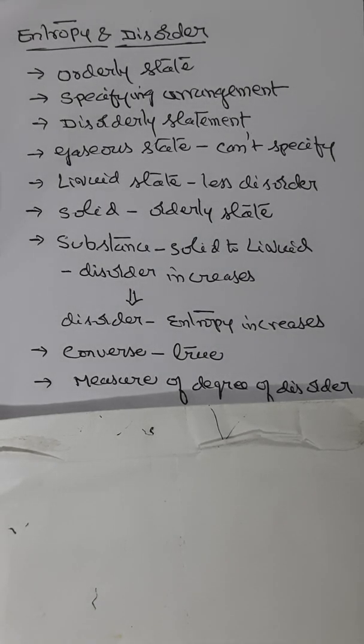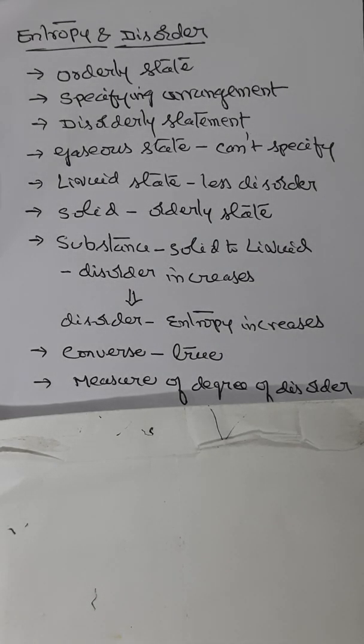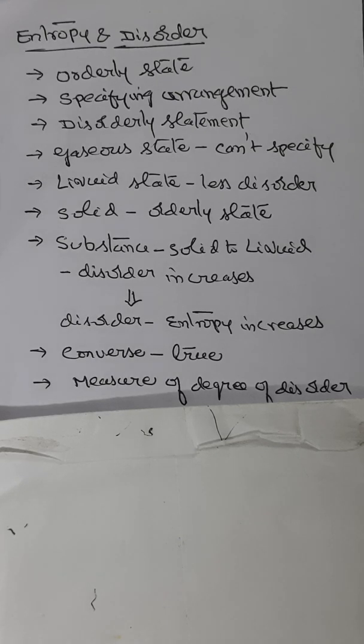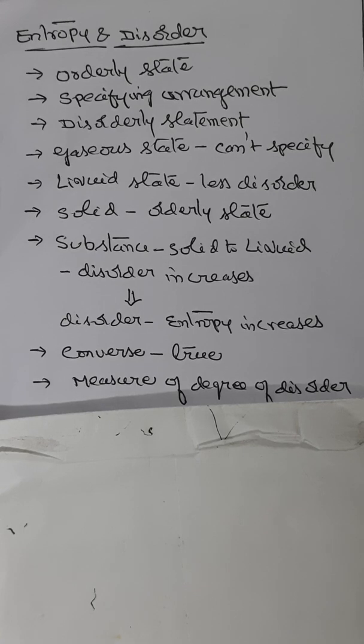So let us understand entropy and disorder. When we say order, by an orderly state of molecules in a substance we mean that at any instant we can be sure in specifying their arrangement within the substance. And by a disorderly state we mean randomness, or what we call molecular disorganization. For example, in a gaseous state, we cannot specify the arrangement of molecules because they move in a random way.